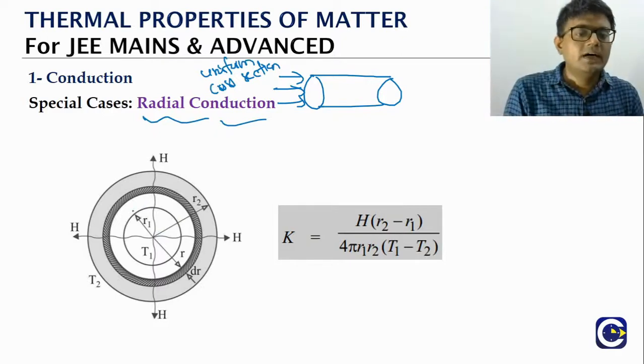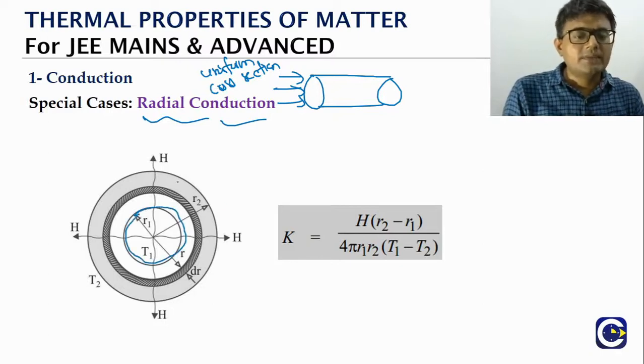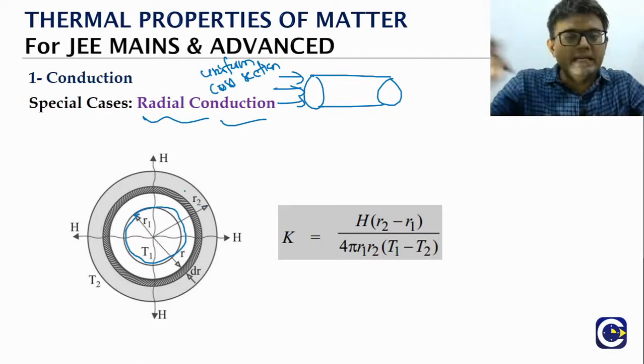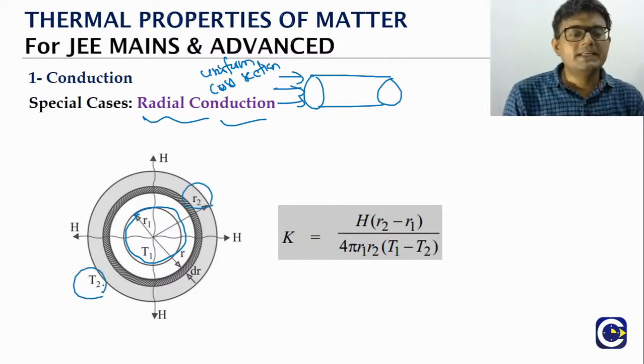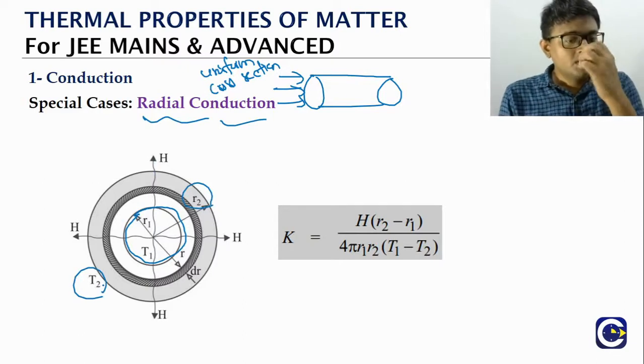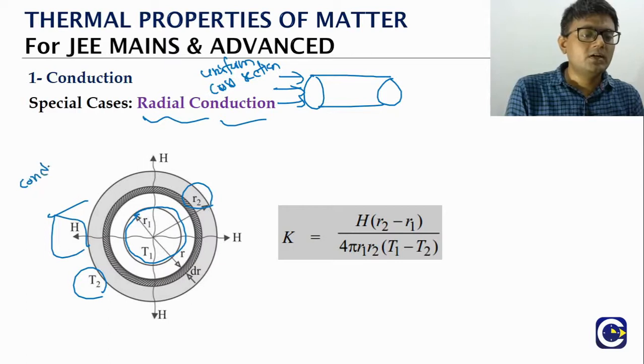If we have a surface of radius r1 maintained at temperature T1, the heat is radially conducted through to the outer surface of radius r2, maintained at T2.